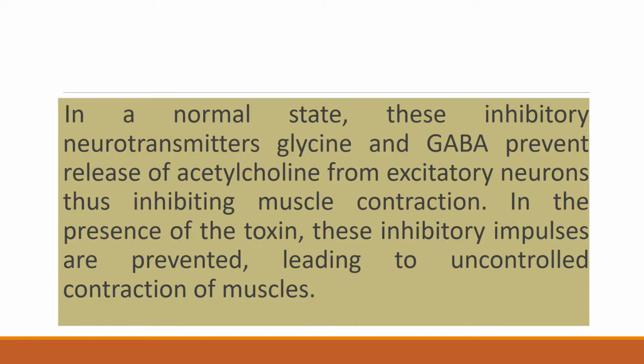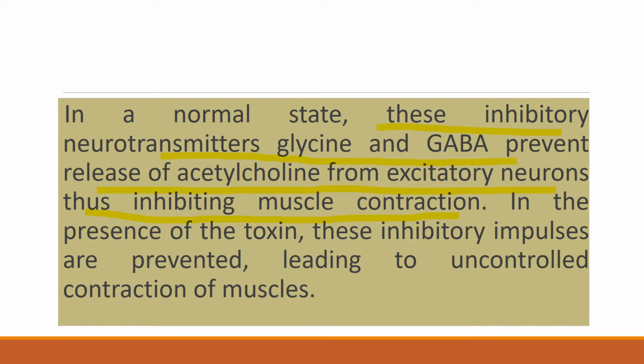In the normal state, these inhibitory neurotransmitters, glycine and GABA, prevent release of acetylcholine from excitatory neurons, thus inhibiting muscle contraction. But in case of tetanus, there is decreased action of inhibitory neurotransmitters because of tetanospasmin.